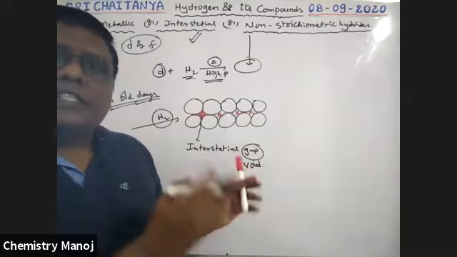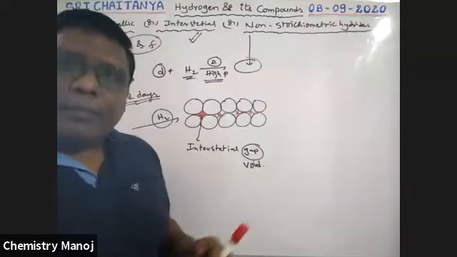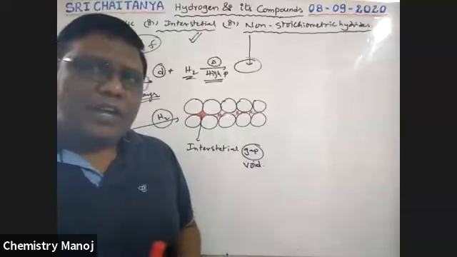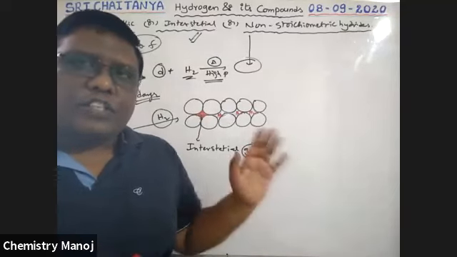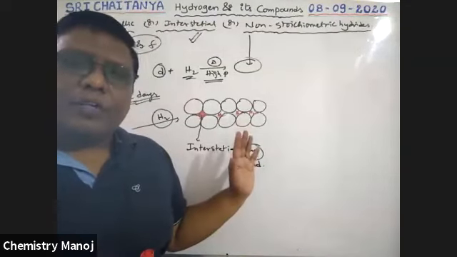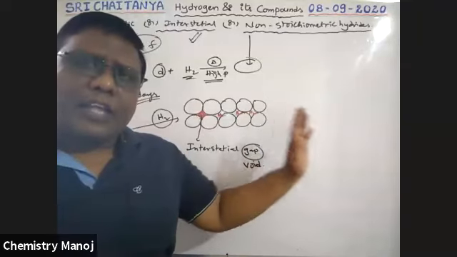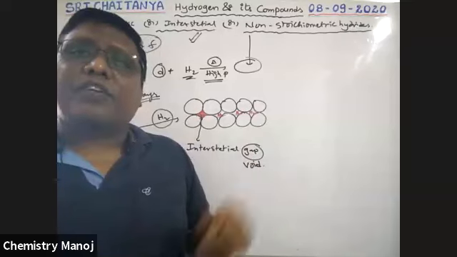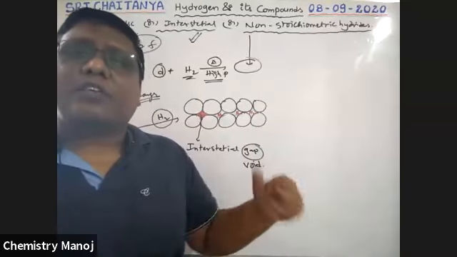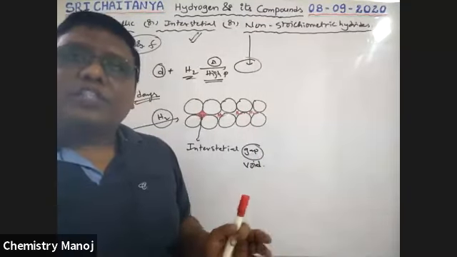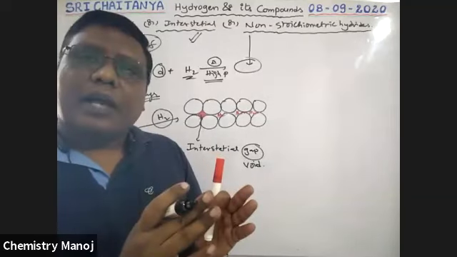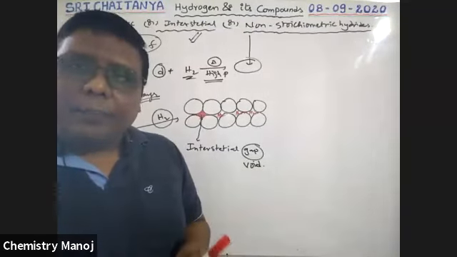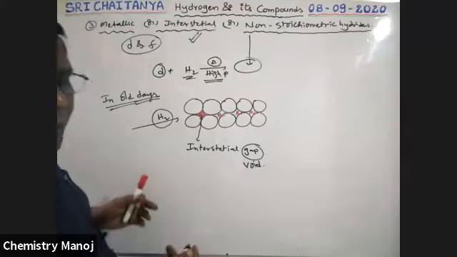In the old days, this was the filling. That means an exact ratio of hydrogen is not available; the perfect ratio is not maintained. This amount of metal does not combine with exactly that amount of hydrogen, so unbalanced amounts of hydrogen are attached. That means stoichiometry is violated here, so different varieties of compounds are possible.